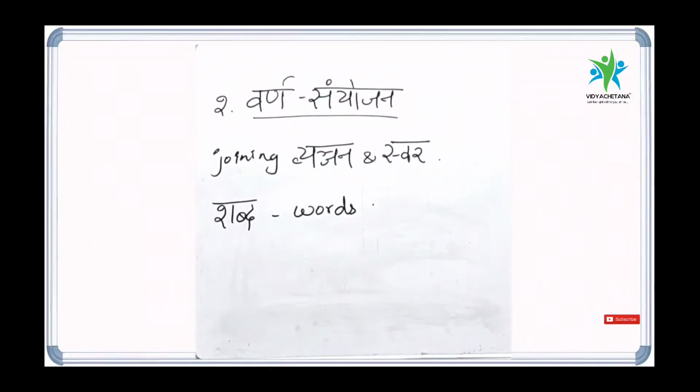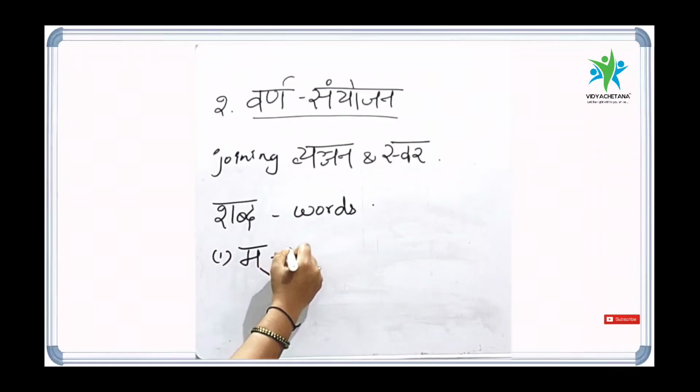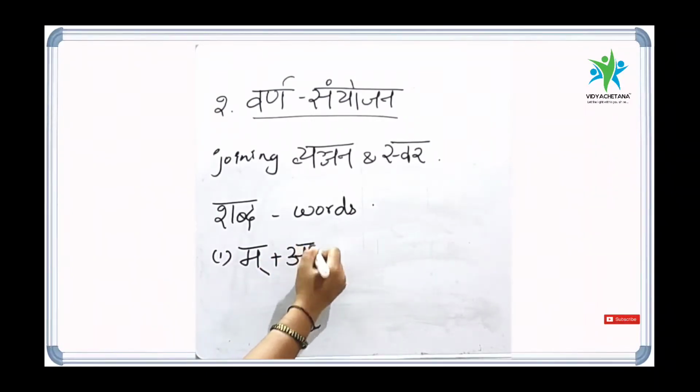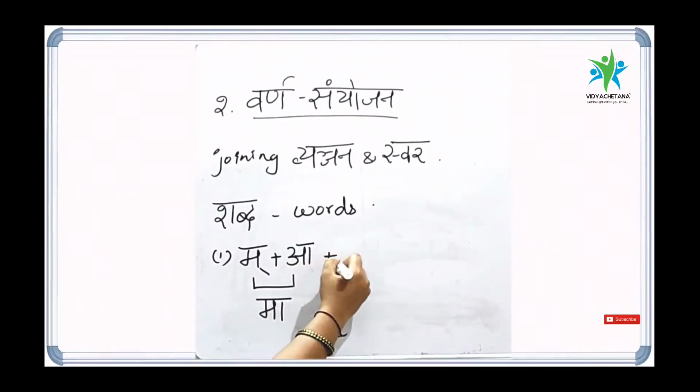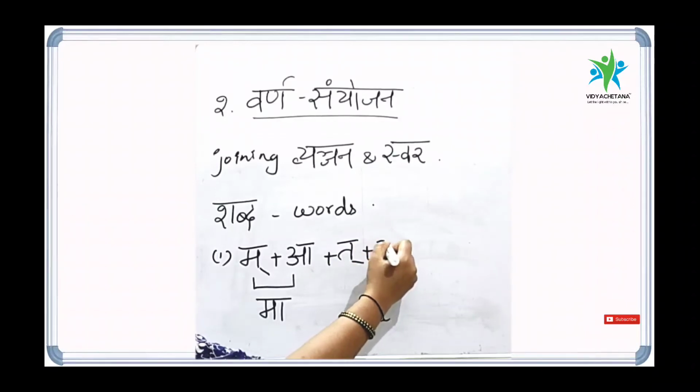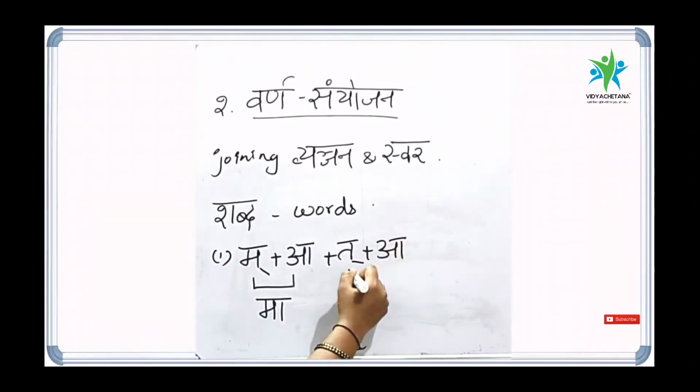So I will give one example for this. The first example, Ma Halant plus A. By joining these two letters, we found a new letter called Ma. Ta Halant plus A. By joining these two letters, we found a letter called Ta.